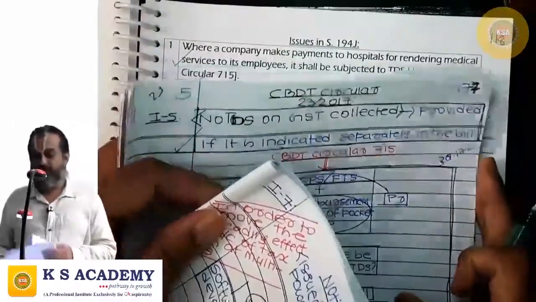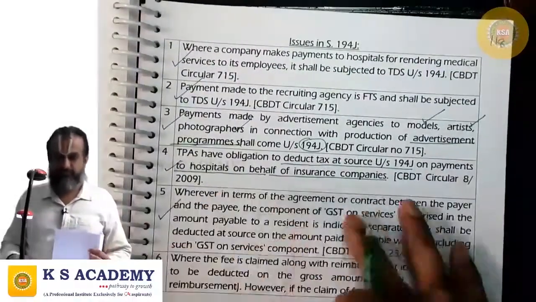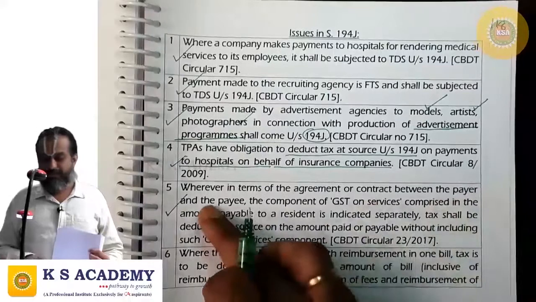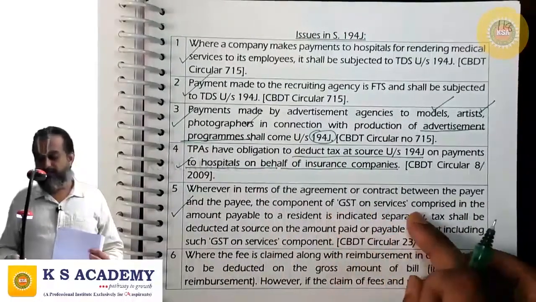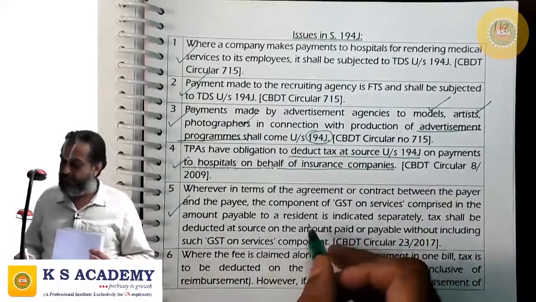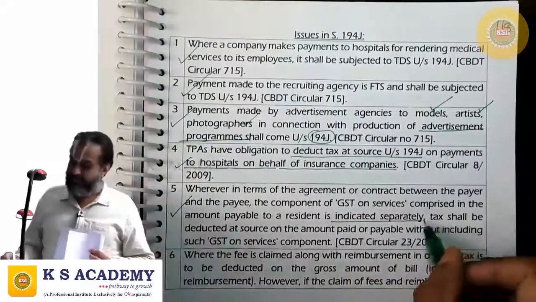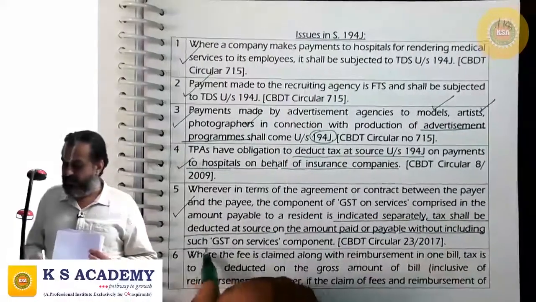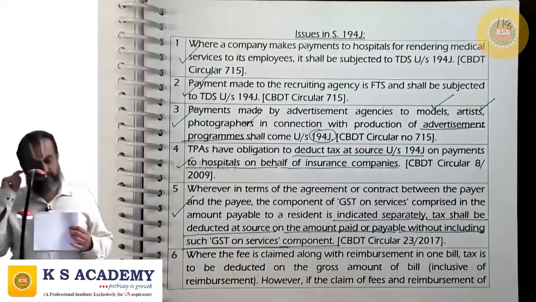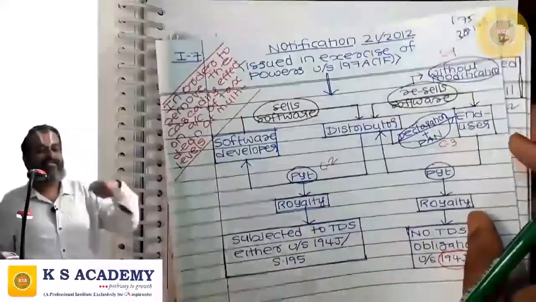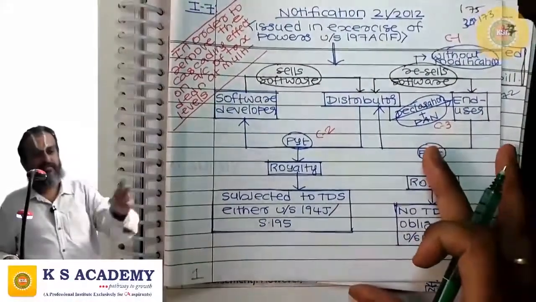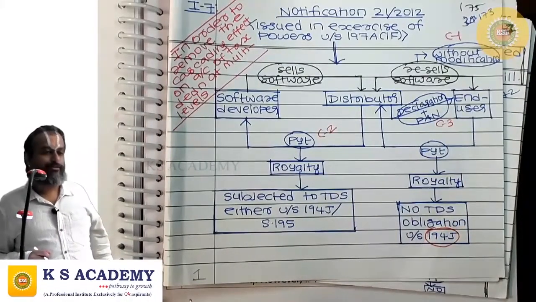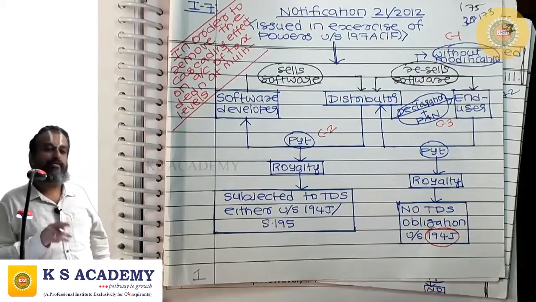So this is CBDT Circular 23/2017. See this, wherever in terms of the agreement or contract between the payer and the payee, the component of GST on services comprised in the amount payable to a resident is indicated separately, tax shall be deducted at source on the amount paid or payable without including the GST on services component. So that means when the professional is raising a bill, his fee and GST are mentioned separately. The client, when he is making payment, has to deduct tax at source. He should apply the TDS rate only on the fee component, not on the GST.